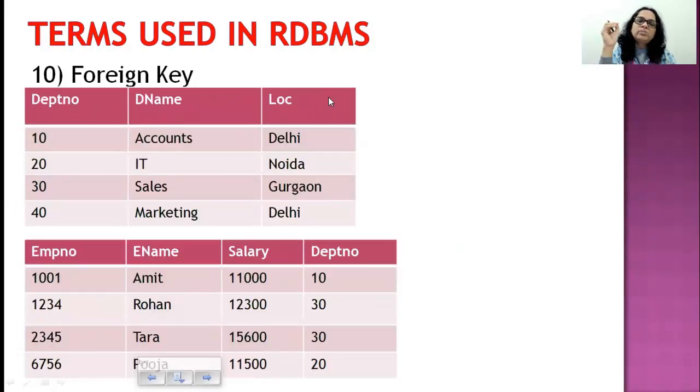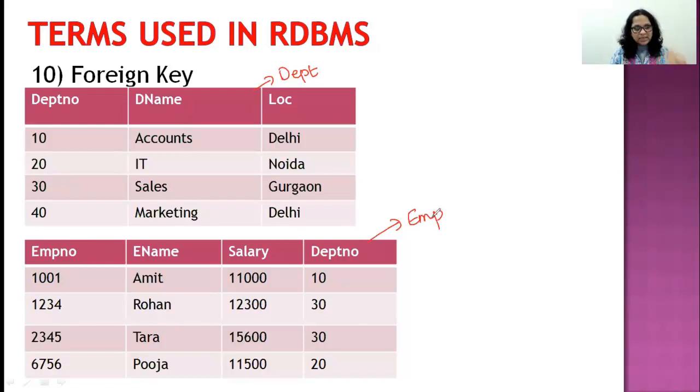But now to explain to you foreign key, it is important for me to show you 2 tables. So let's assume I have 2 tables. I've just slightly shifted from the student table to an employee kind of table. Now this table is called the DEPT table or the department table, and this table is named the EMP table. Now I want all of you to look at the EMP table, and can you actually tell me in which department Rohan belongs to?